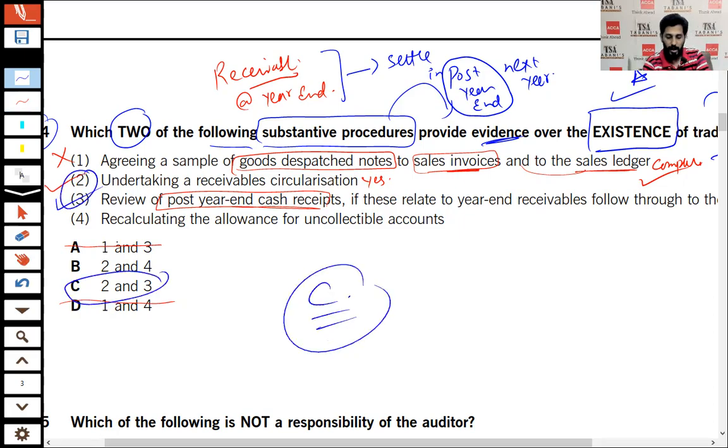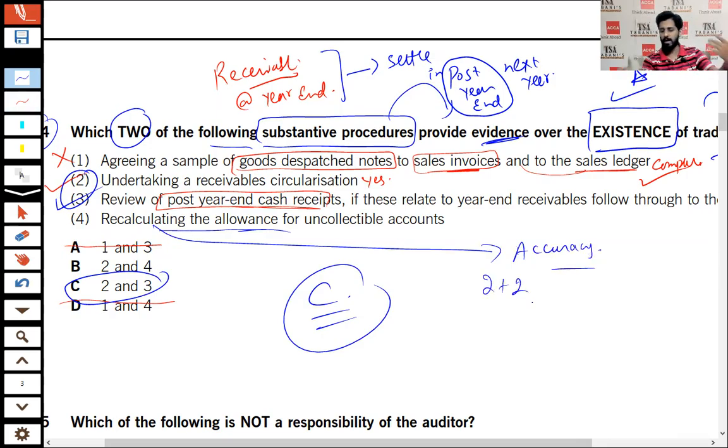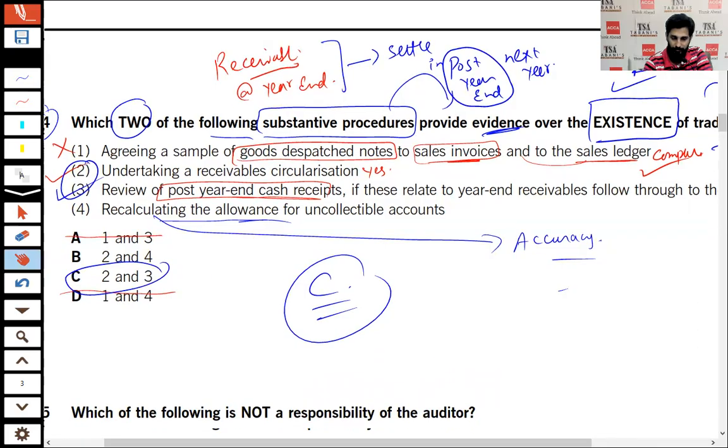Option C. Number four is recalculating the allowance. Remember that recalculating verifies accuracy. Recalculate, for example, 2 plus 2, and you are having a calculator and recalculate, that means 4 is the accurate figure. So this is basically the accuracy. So that means option C is the correct one, right? Number five.